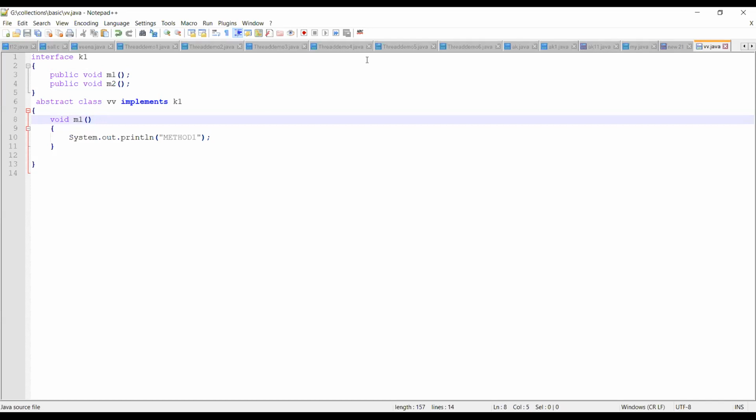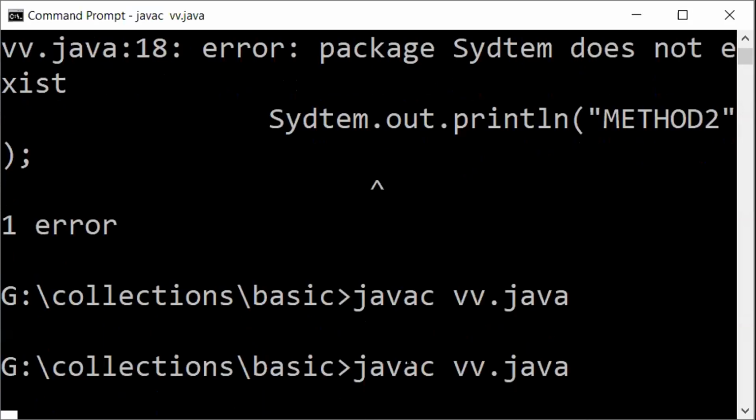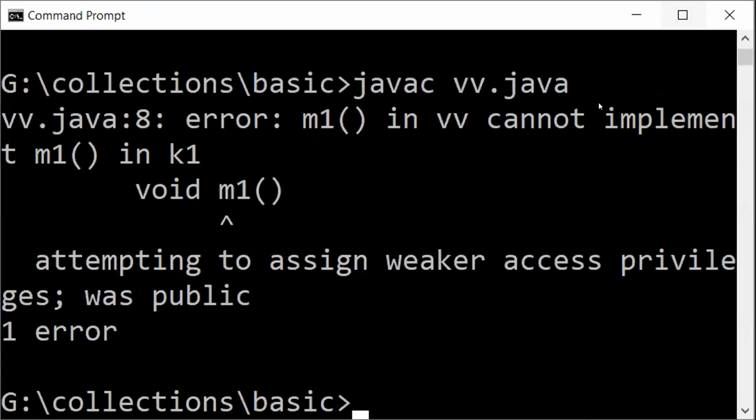So let me save this and show what output we are going to get for this program. See, we are getting this error, indicating two errors. You can read this error: M1 in VB cannot implement M1 in K1. What is K1? The interface.